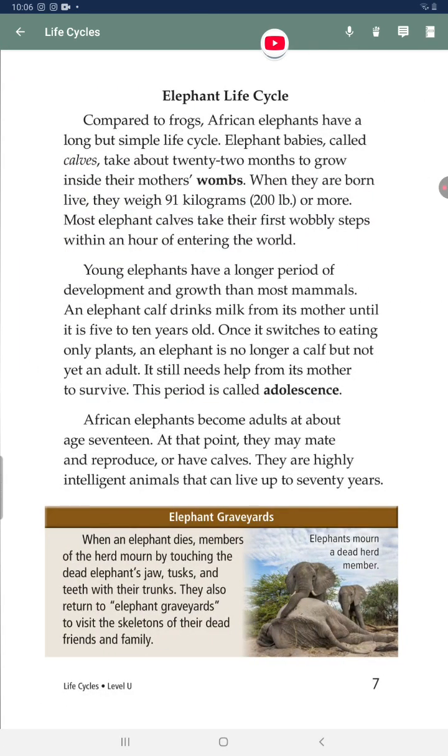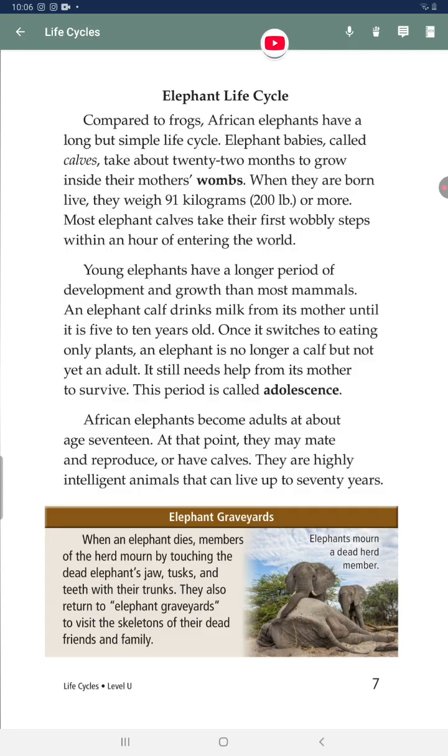Elephant life cycle. Compared to frogs, African elephants have a long but simple life cycle. Elephant babies, called calves, take about 22 months to grow inside their mothers' wombs. When they are born live, they weigh 91 kilograms, or 200 pounds or more. Most elephant calves take their first wobbly steps within an hour of entering the world. Young elephants have a longer period of development and growth than most mammals.